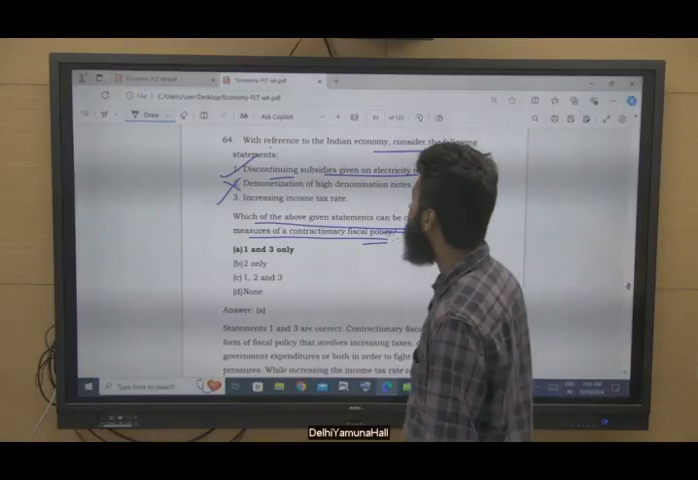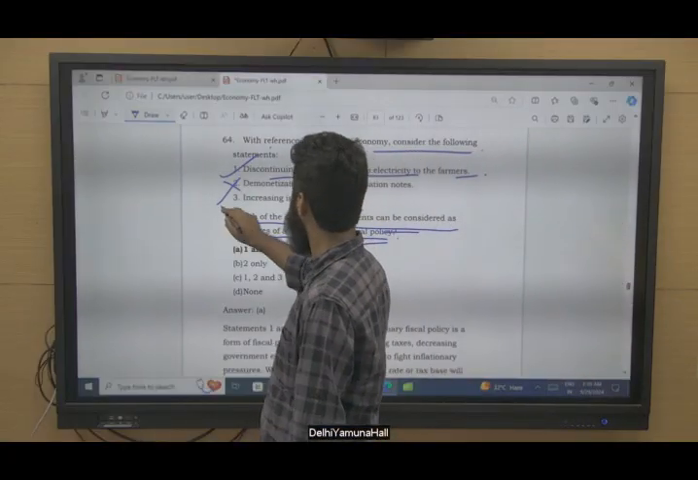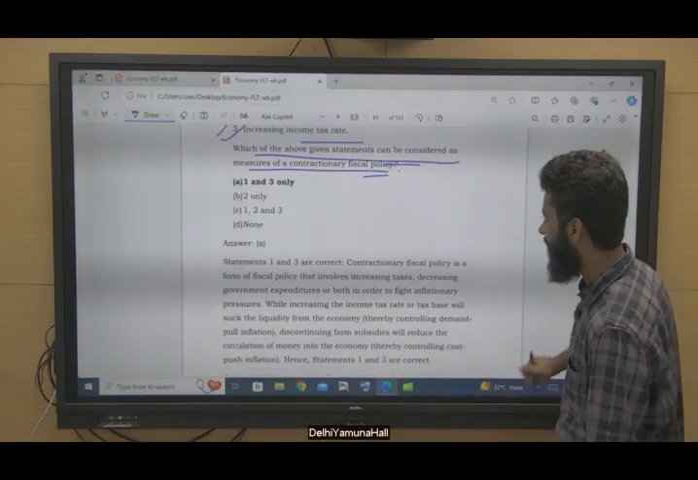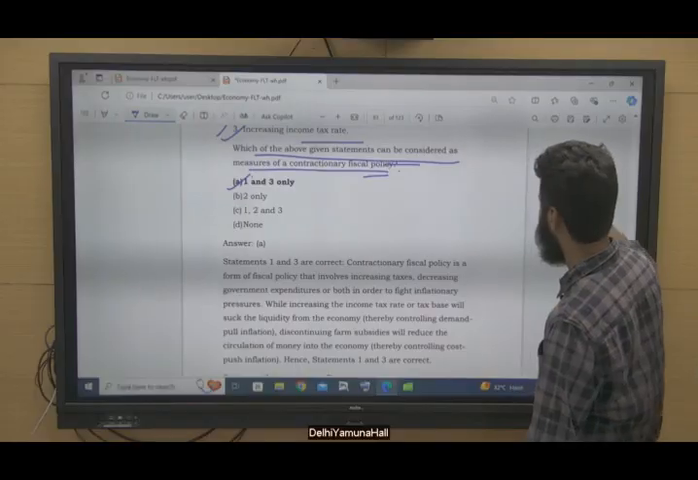So this cannot be said to be related to contractionary fiscal policy. It is not related to this. Increasing income tax, yes, increasing income tax will definitely decrease the money supply, contractionary fiscal policy. So 1 and 3 are correct.